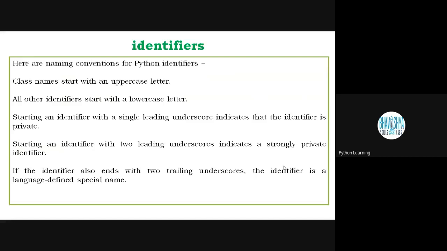And now the next part, there are naming conventions for Python identifiers. Class names start with an uppercase letter. If you have to write a class name, suppose you are working inside object-oriented programming in Python, then the class name should start with an uppercase letter. And all other identifiers start with a lowercase letter. These are some naming conventions for Python identifiers. You have to remember this.